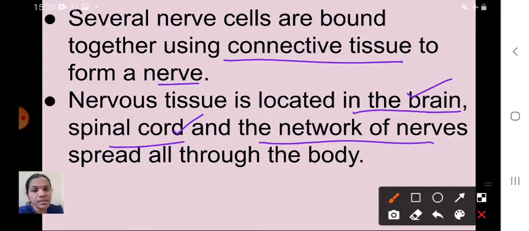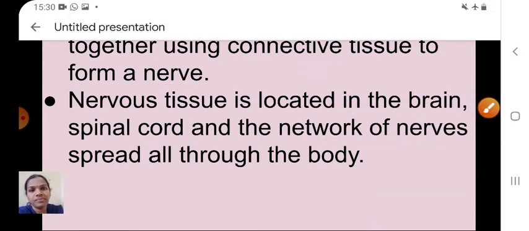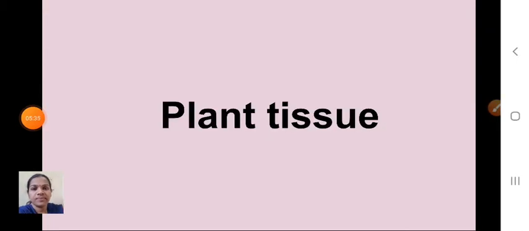Yes, next we will discuss plant cells. So animal cells we discussed. Next we will move to plant cells. Are you ready? See here, children, next we will move to plant tissue.